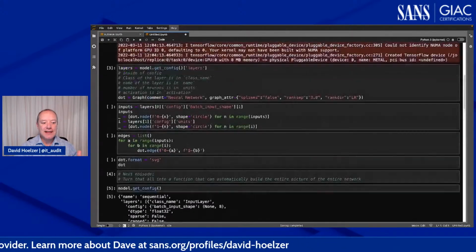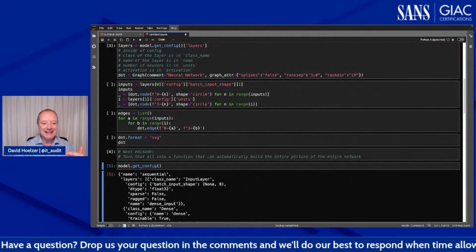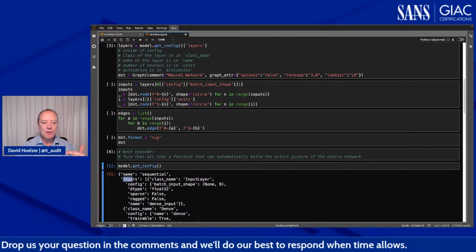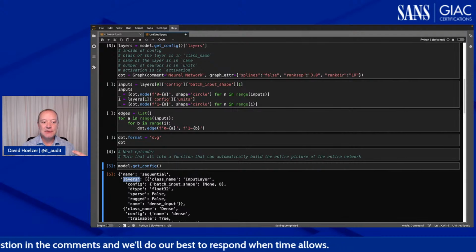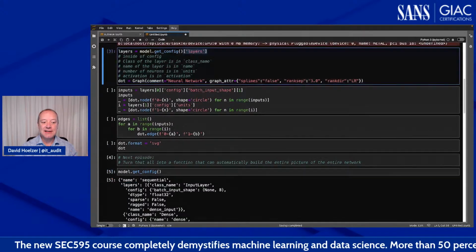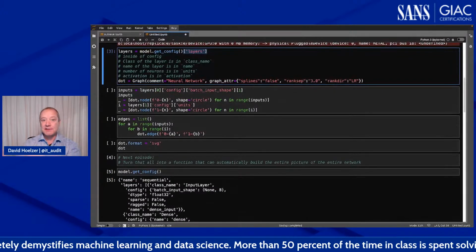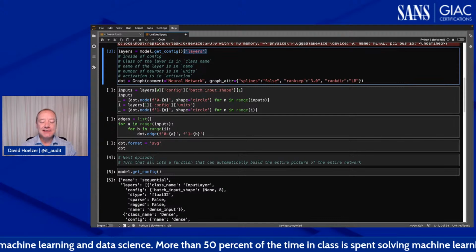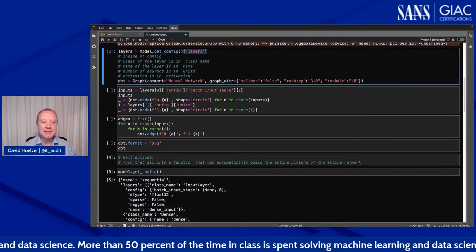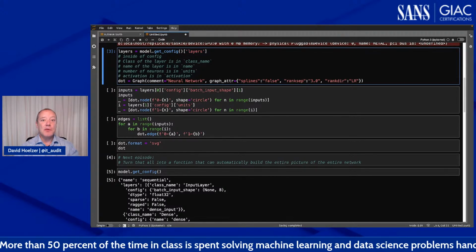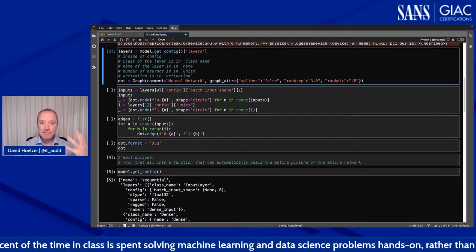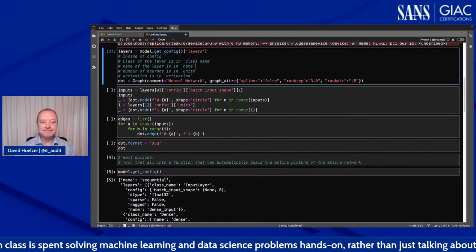And what we figured out last time is what we really needed to get our hands on to visualize it was this layers piece. So that's what my code up here is doing. I'm just grabbing the layers key. Well, really, I'm grabbing all of the values out of the layers key out of that dictionary. I'm just stuffing it there into labels. And from that, I'm going to then build my graph, my visualization.